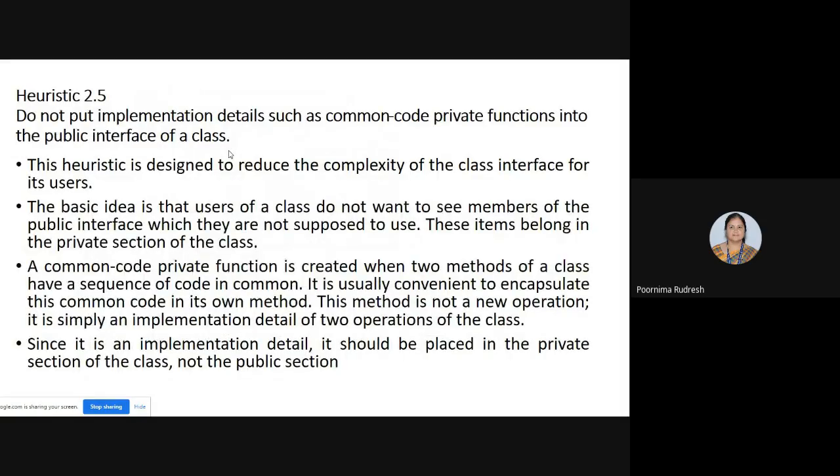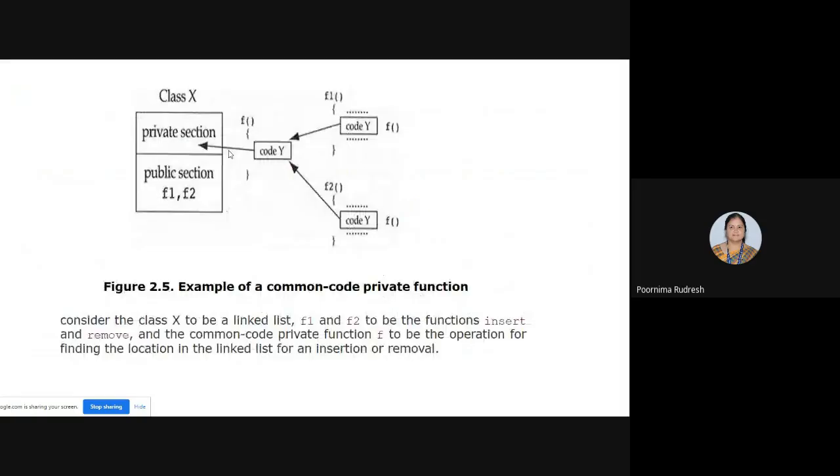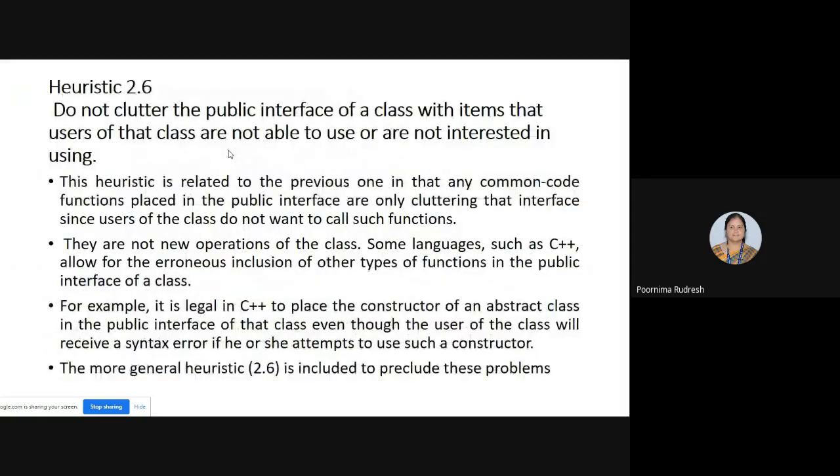We are keeping the implementation details in a private manner, and here once again the heuristic says that the public interface of a class should not be cluttered with items because the users are not interested in using it. And this heuristic is related to the previous one in that any common code functions placed in the public interface are only cluttering that interface, since users of the class do not want to call such functions. And these are not the new operations of the class.